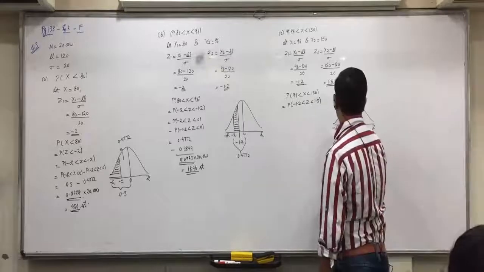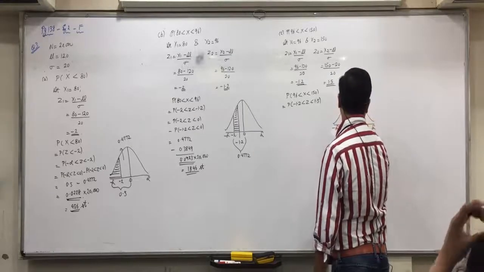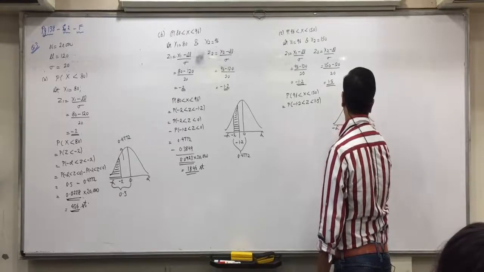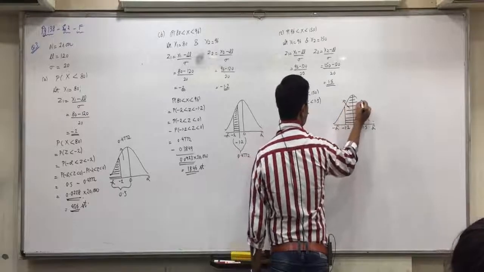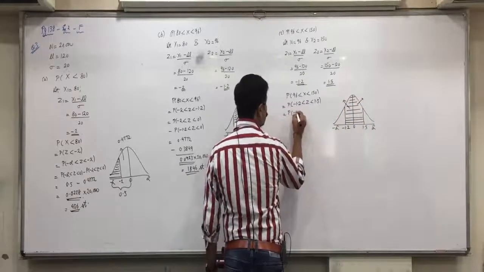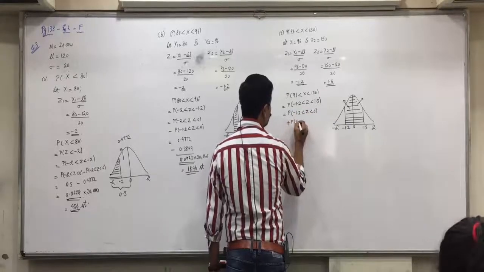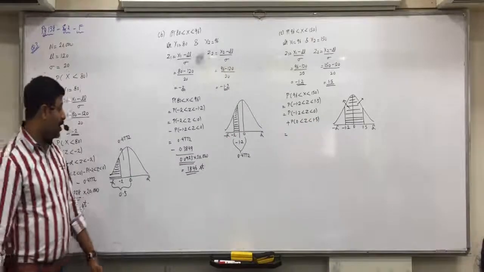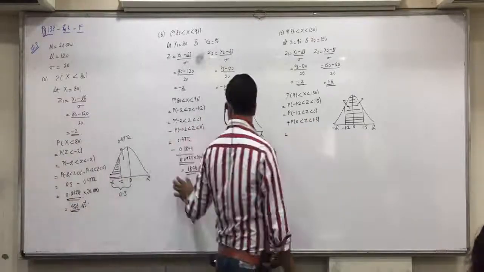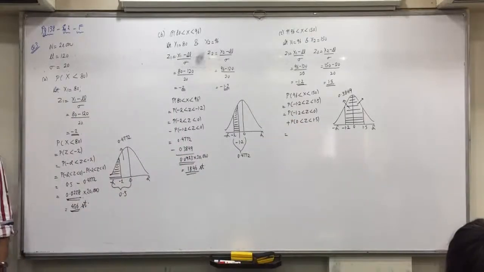Now minus 1.2 is on the left side, 1.5 on the right side, and we need the area between them. Sum or difference? Sum. Sum of two areas. Which two areas? P of minus 1.2 less than z less than 0 plus P of 0 less than z less than 1.5. For 1.2 we already know it is 0.3849. What is 1.5 in the table? 0.4332.